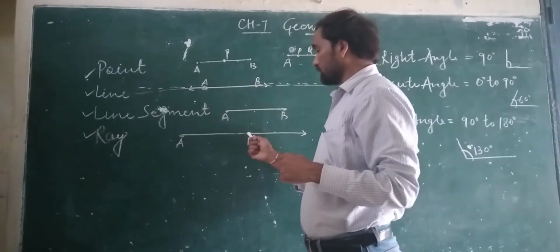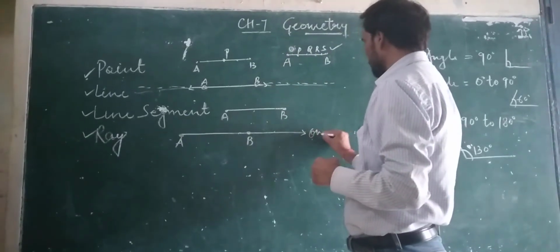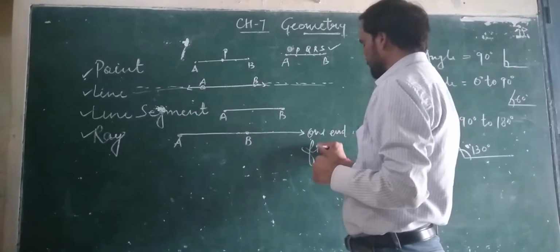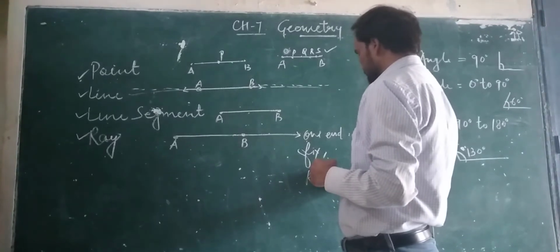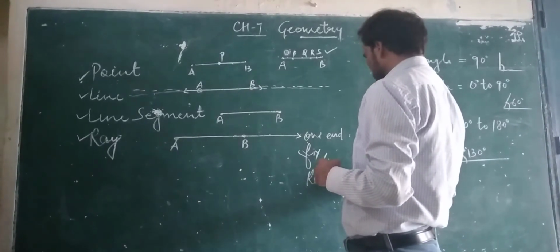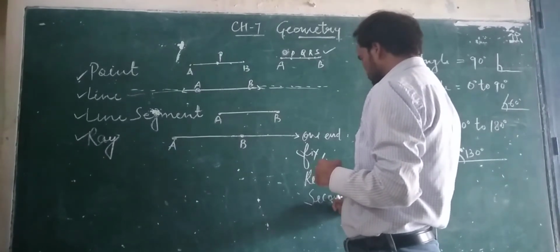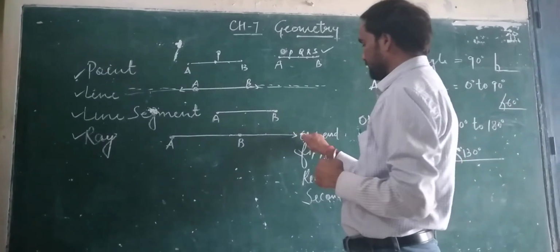Last is a ray. A ray has one end fixed. The remaining end, means the second end, can expand.